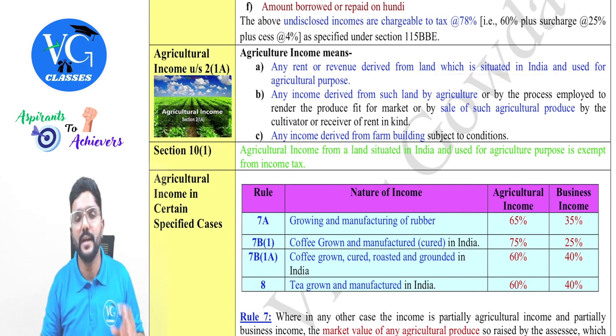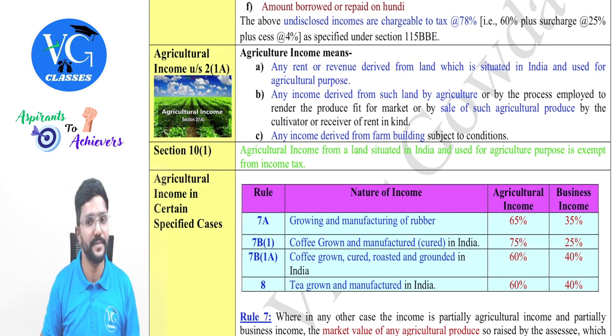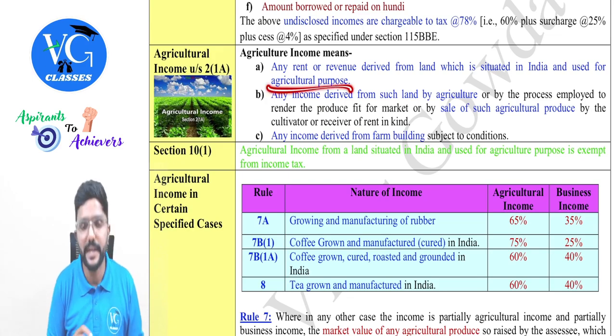Land should be situated in India. Sir, what if I am earning agriculture income from a land situated outside India? Then it is not exempt in India, guys. Clear? If you are a resident, you will end up paying tax on it. Yes. And used for agricultural purpose.